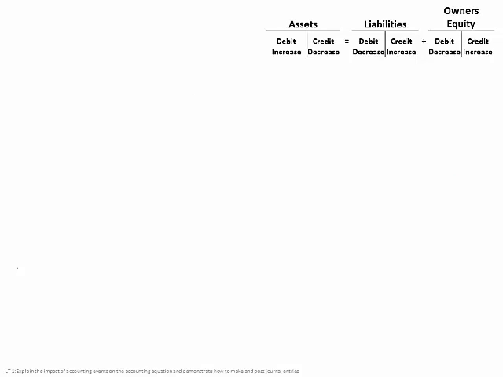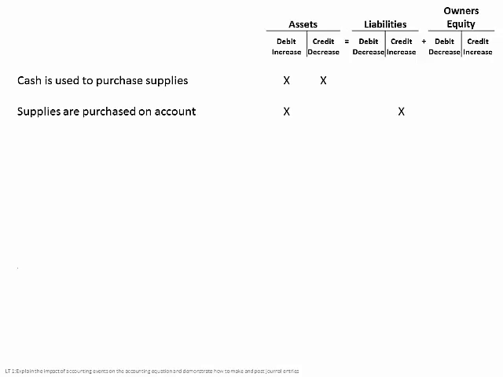Okay, so when you look at the accounting equation, there are 9 basic combinations of accounting events that you can go through. First one is an asset increasing and also decreasing. An example would be if we use cash to purchase supplies. The next example would be an asset increasing and a liability increasing. That's like saying we're purchasing supplies but on account. The next combination would be an asset increasing and an owner's equity increasing. That's where a customer would be billed for the services provided, or if we sold services on account.